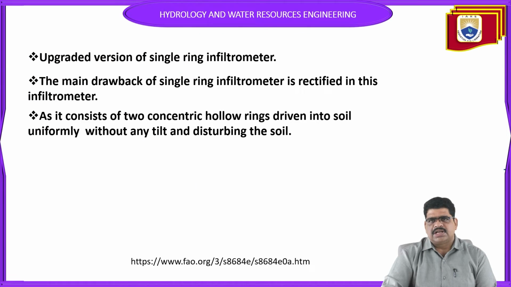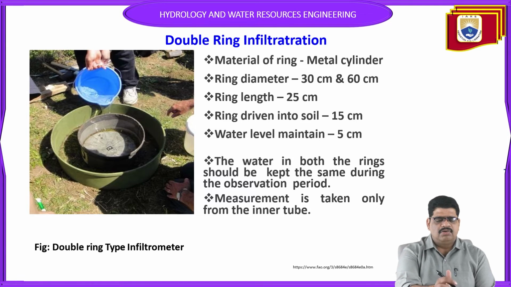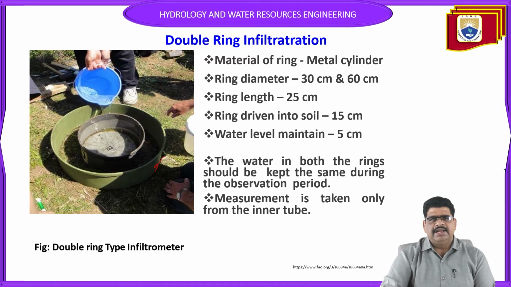It consists of two concentric hollow rings that can be driven into the soil uniformly, without any tilt or disturbing the soil. That is the main important point. Without disturbing the soil while inserting it into the ground in the double ring infiltrometer, what happens? The soil will be disturbed and it can become loose, or maybe too hard.